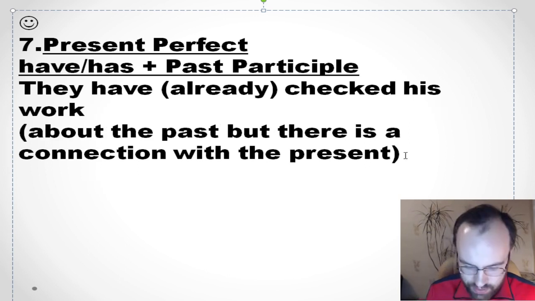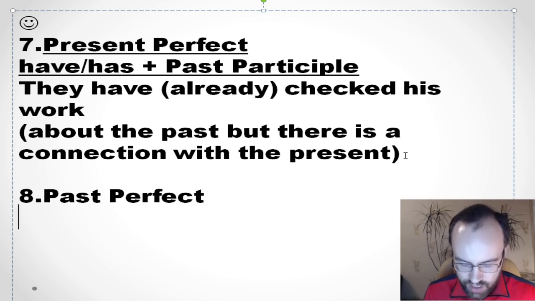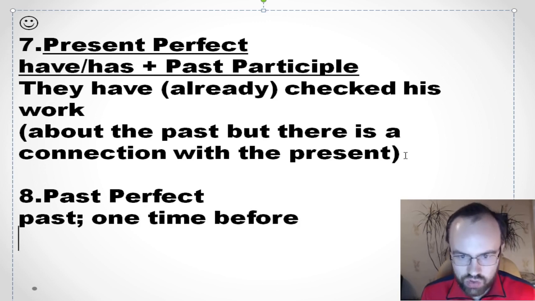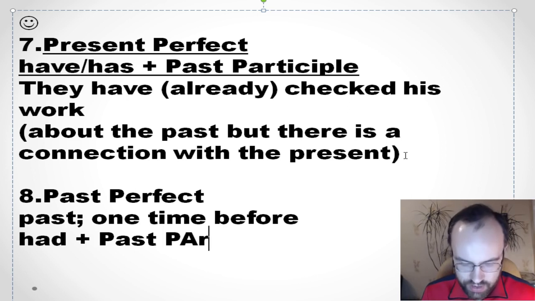So past perfect, one more interesting tense. It's about the past, but it's one time before. How do we form it? Had plus past participle.